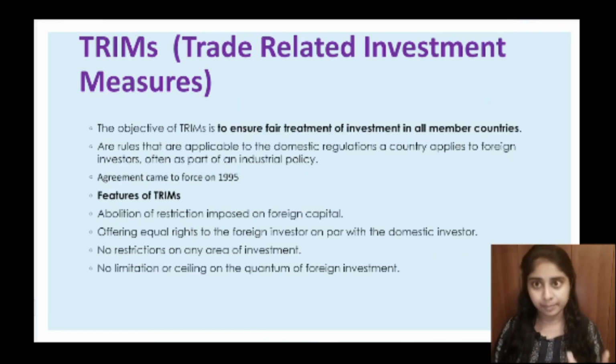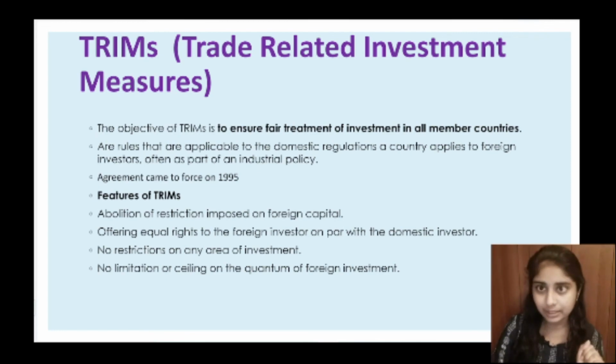Next one is TRIMS. So what is TRIMS? It is an agreement on trade related investment measures. So it focuses on investment measures. The objective of TRIMS is to ensure fair treatment of investment in all member countries. So if a country is investing in something, they are ensuring that there is fair treatment of investment in all member countries of WTO.